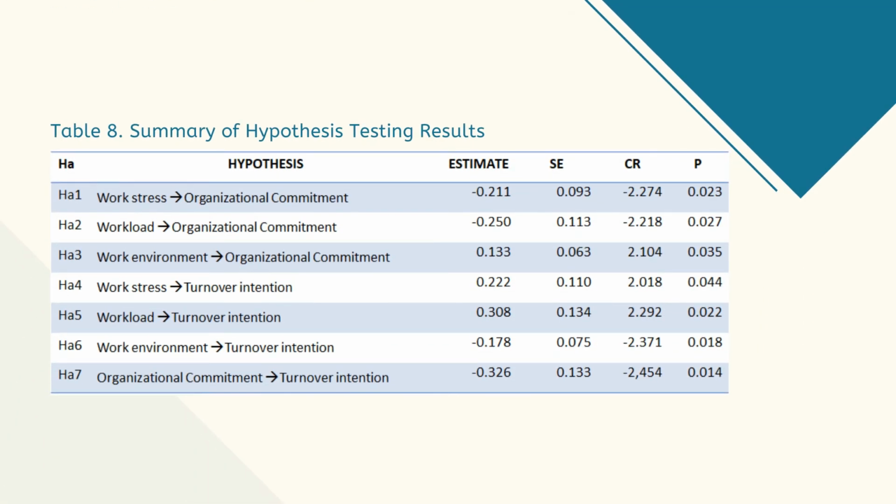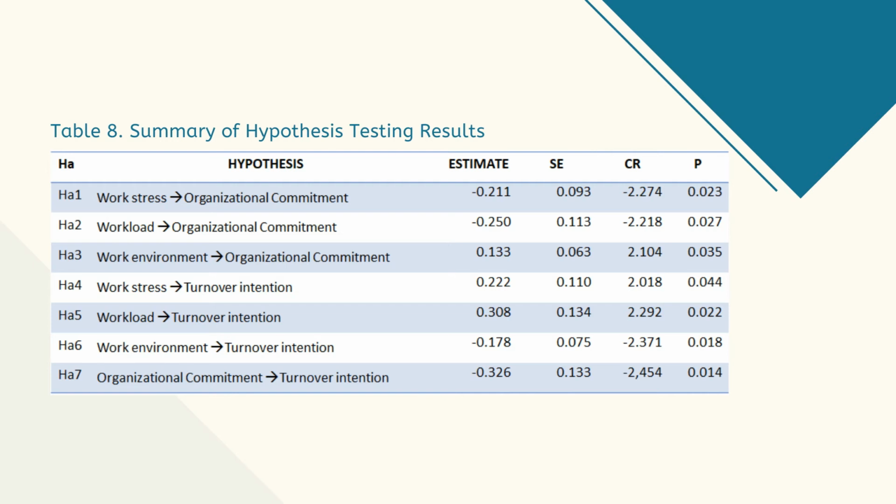Table 8 shows the result of the hypothesis summary. The first hypothesis is that there is an influence of work stress on organizational commitment at the Aisyah Kudus Hospital. The second hypothesis is that there is an influence of workload on organizational commitment at the Aisyah Kudus Hospital. The third hypothesis is that there is an influence of work environment on organizational commitment at the Aisyah Kudus Hospital. The fourth hypothesis is that there is an influence of work stress on the turnover intention at the Aisyah Kudus Hospital.